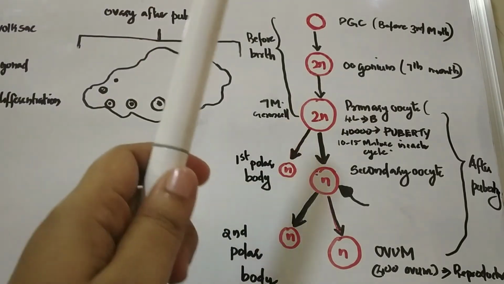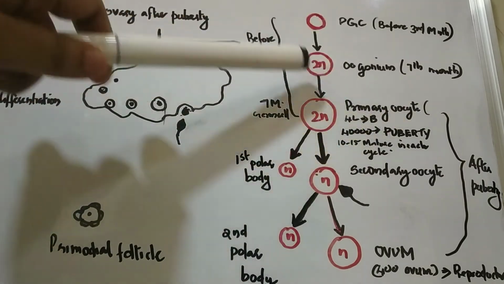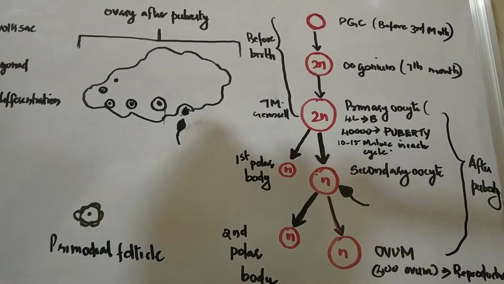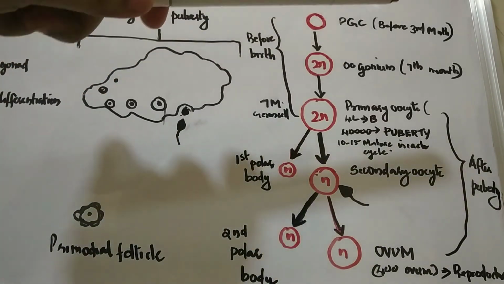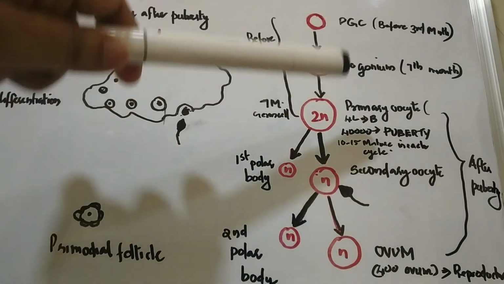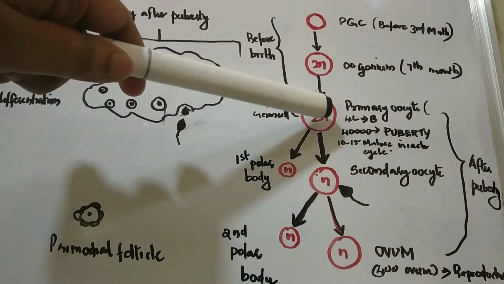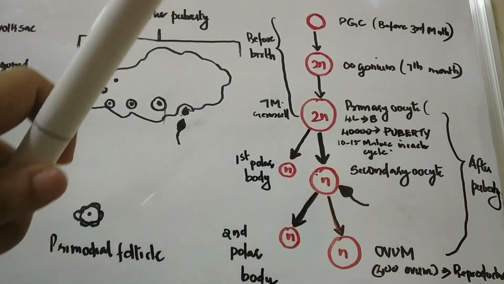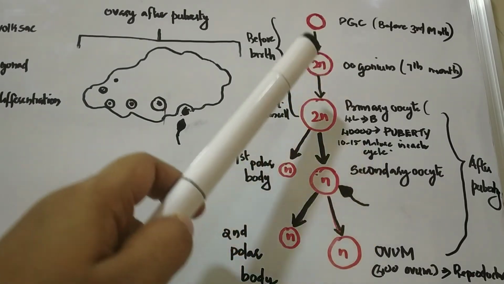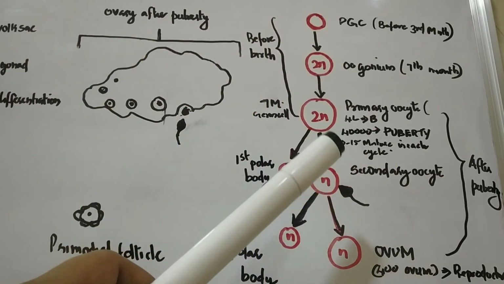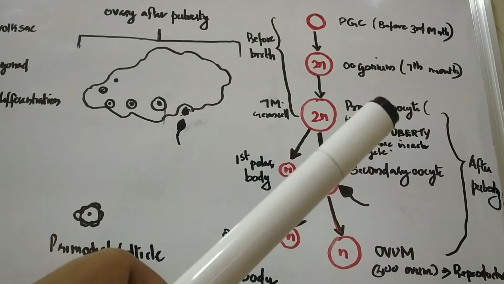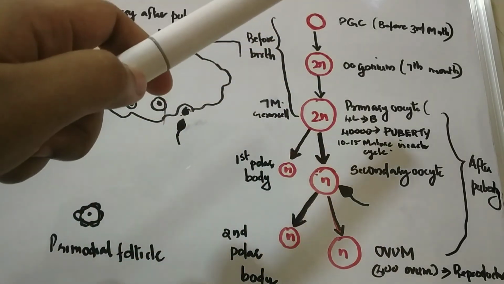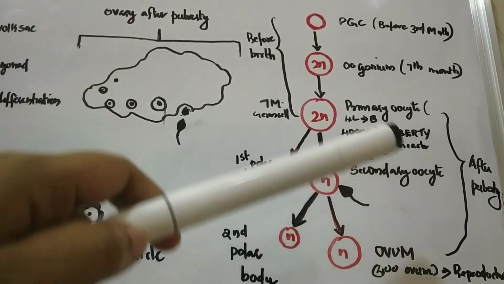So the primordial germ cell multiplies and results in the formation of oogonium, which is 2n in number. That is, it has 46 chromosomes, and the oogonium undergoes mitotic division and enlarges to form the primary oocyte, and it also has 2n chromosomes, that is 46 chromosomes. The primary oocyte immediately starts the first meiotic division, but it gets arrested in the prophase of the first meiotic division. So these occur before birth, and after birth till puberty there are no particular changes.